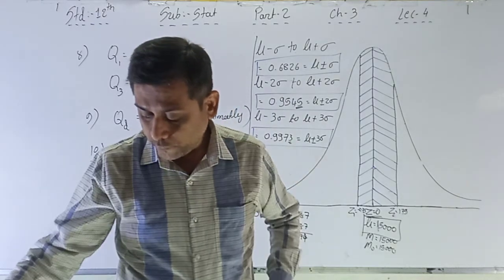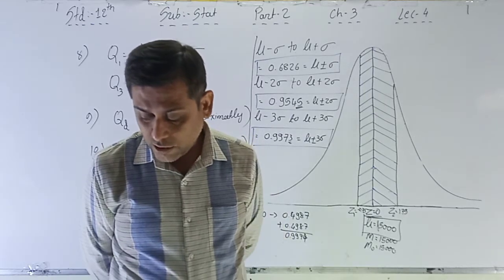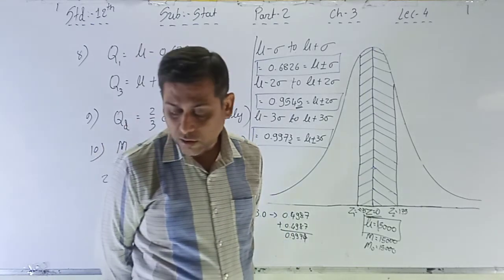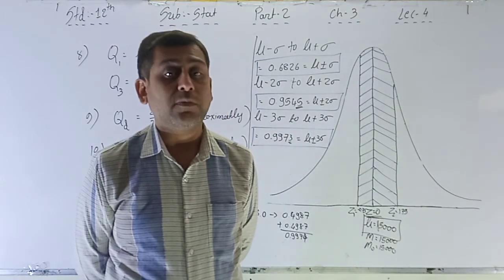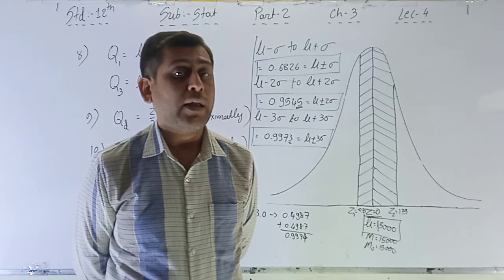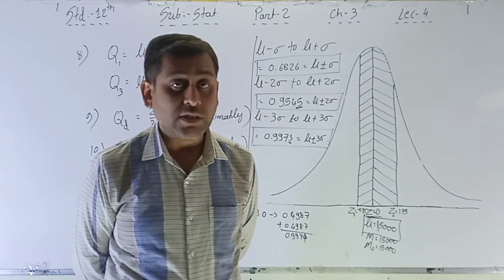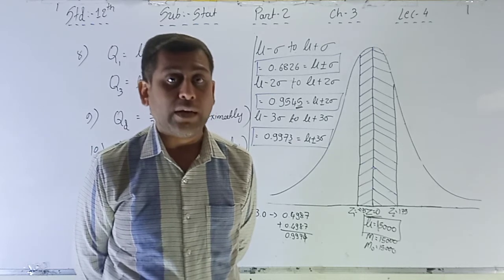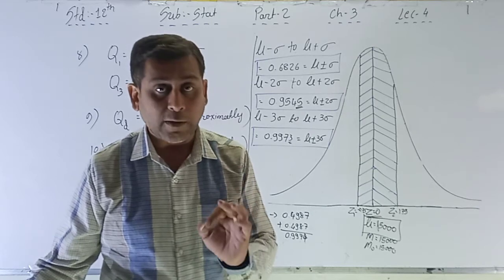Now the fifth point, the area under the curve between the perpendicular lines at mu minus 1.96 sigma and mu plus 1.96 sigma is exactly 0.95.